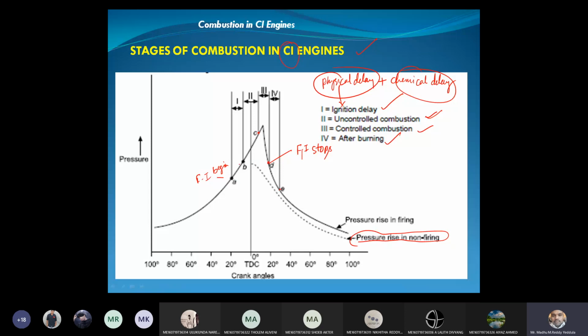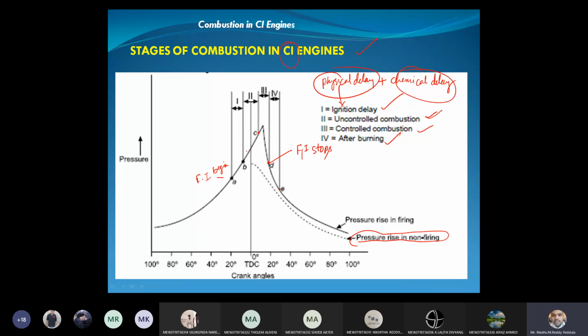So A to B, what is happening? A to B, that is the ignition delay period. During that period, there is no combustion. Only the charge will be accumulated within the engine cylinder. Whatever diesel we are injecting in the engine cylinder will be accumulated or stored, right?